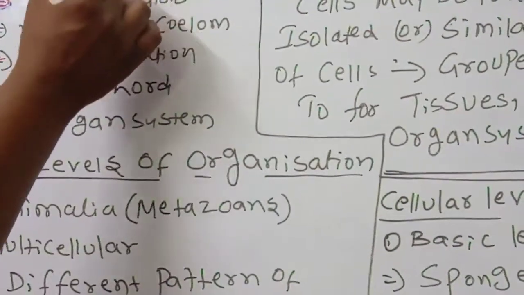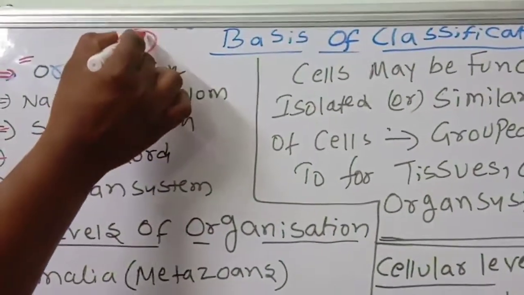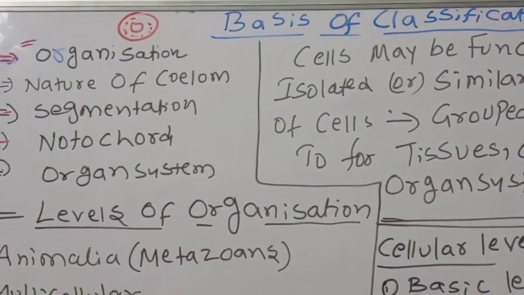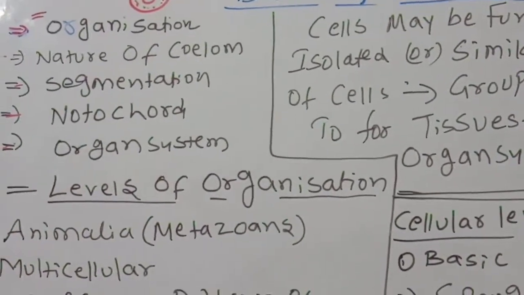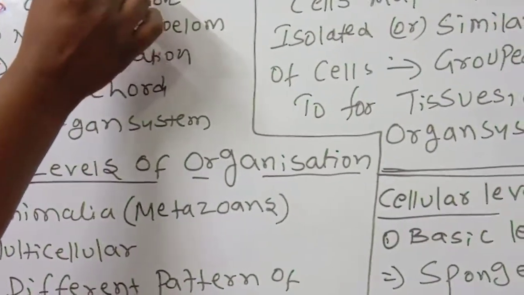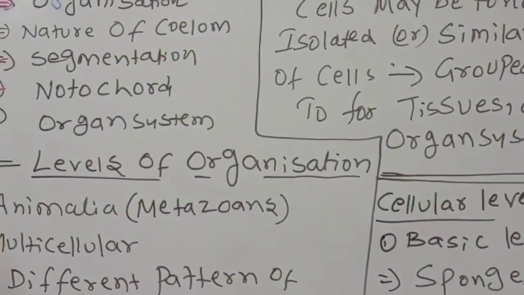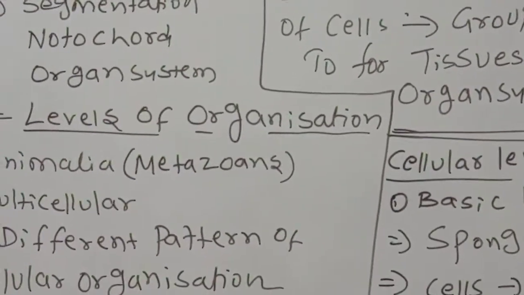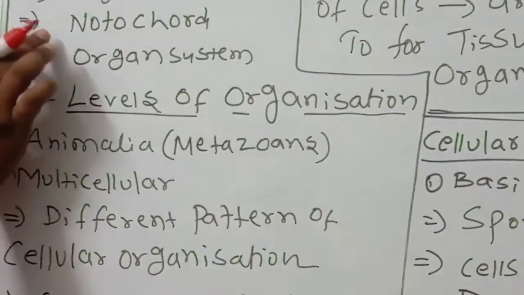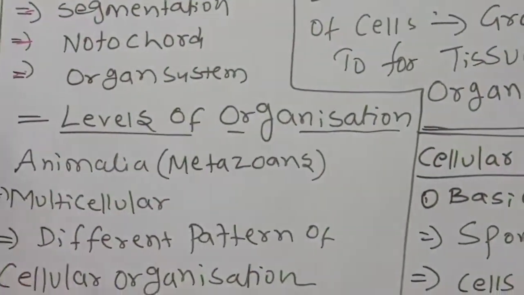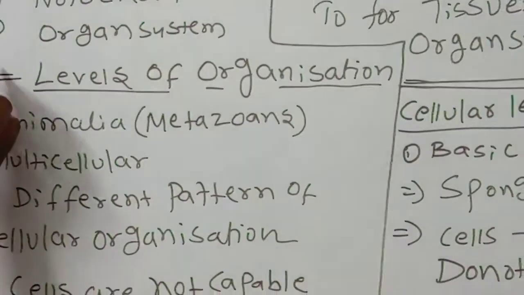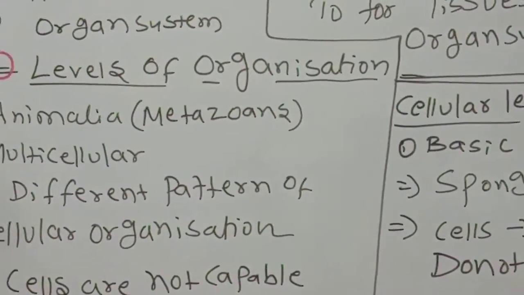Nature of coelom. What is the coelom? This is ectoderm, this is the endoderm. The space is there, no? This space is called coelom. If the coelom is present, coelomates. If the coelom is absent, acoelomate. If some tissues are there, mesenchymal cells are there, in the sense pseudocoelom. Depending upon coelom also, animals are divided. Then segmentation, segments are there, notochord. So organ system level, organ level, like that organization will be there. First we have to discuss the first basis of the classification.